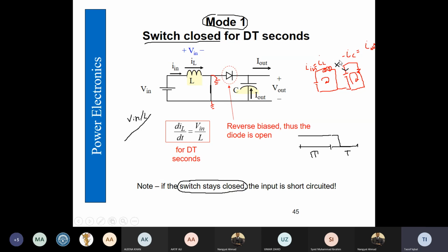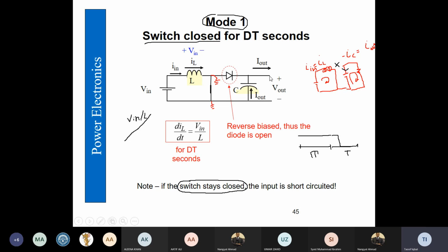And this is the equivalent circuit, what is happening when the switch is closed. So supply voltage is getting shorted by inductor and the switch, and therefore whatever is the resistance of inductor, parasitic resistance, that is going to limit the current or the duty cycle, because duty cycle will define for how much time we are going to charge the inductor.